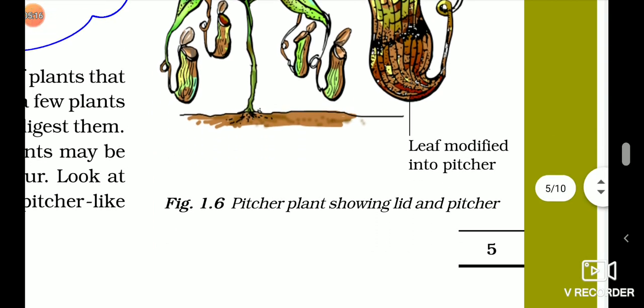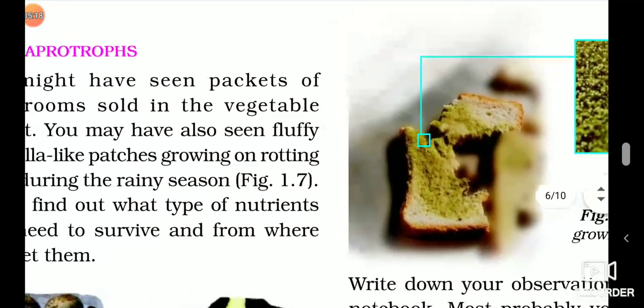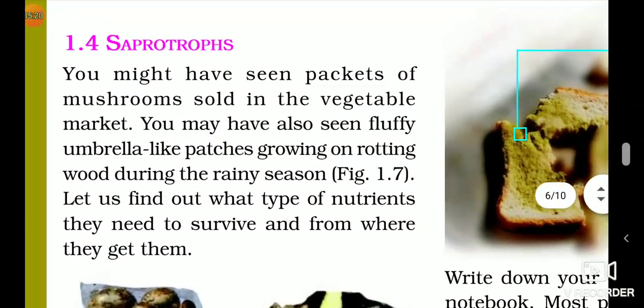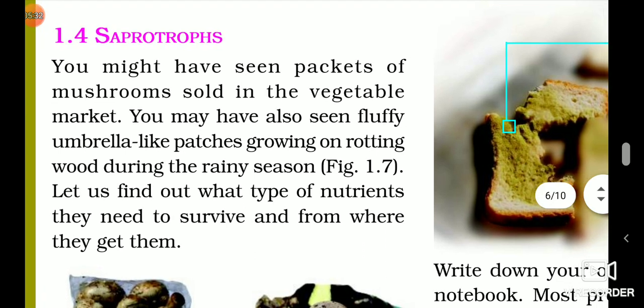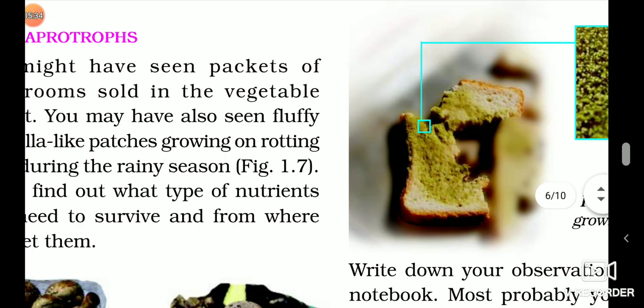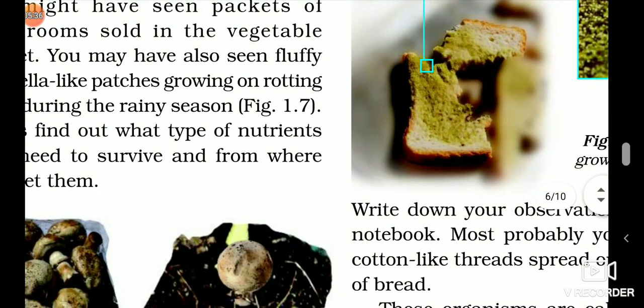Now our next mode is saprotrophs, saprotrophic nutrition. Now have you seen the growth of fungi on stale bread? Right, the bread which is 3-4 days stale, fungi will start developing on it. See, you can see it in the figure. This is called the saprotrophic mode of nutrition.